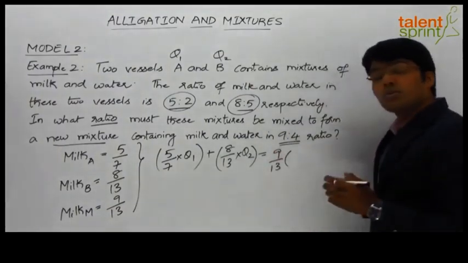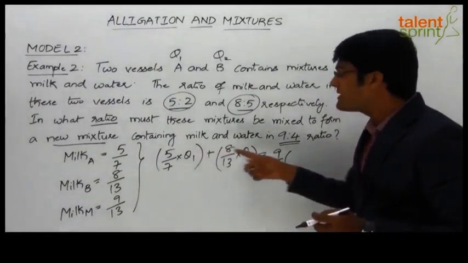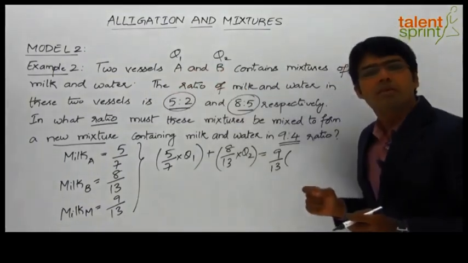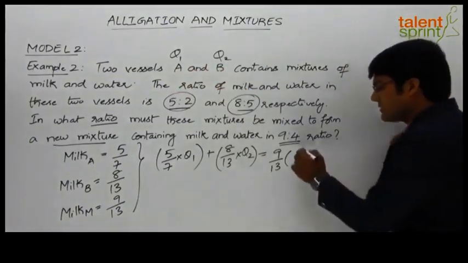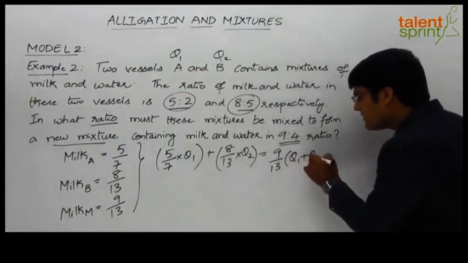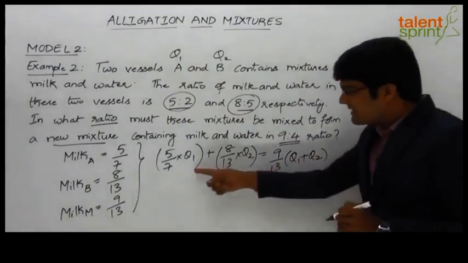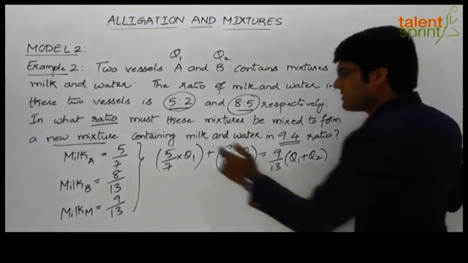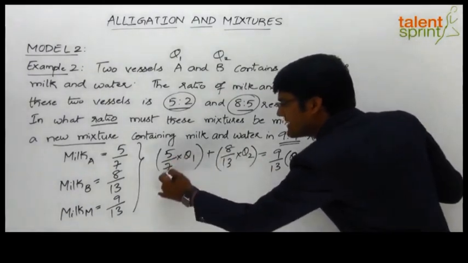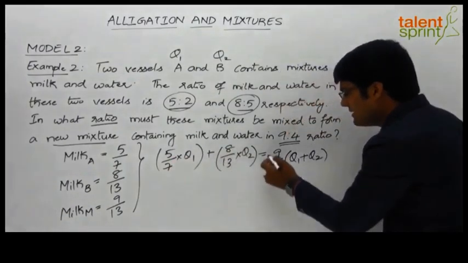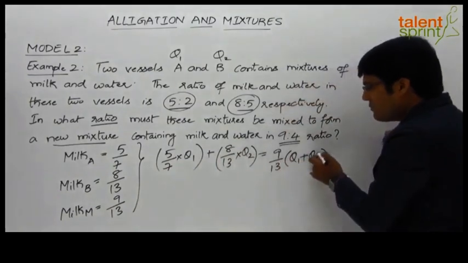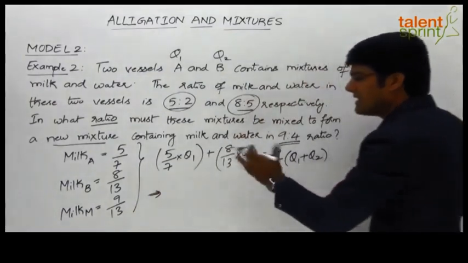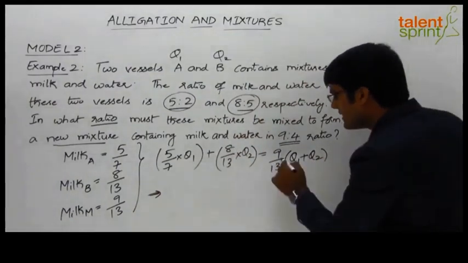What will be the total quantity of the mixture? Q1 plus Q2, because we are taking Q1 as the quantity of vessel A and Q2 as the quantity of vessel B, and these two are mixed together. So the quantity of the final mixture will be Q1 plus Q2. Now even this equation can be simplified to find the ratio of Q1 and Q2. So this is 5Q1/7 plus 8Q2/13 equals 9Q1/13 plus 9Q2/13. If we take Q1 on one side and Q2 on the other side, we get